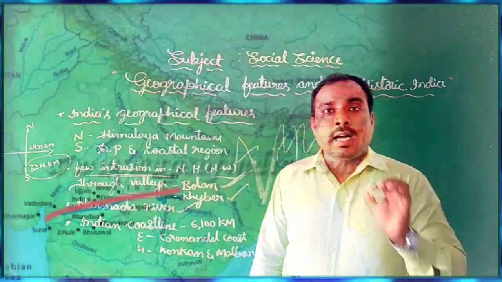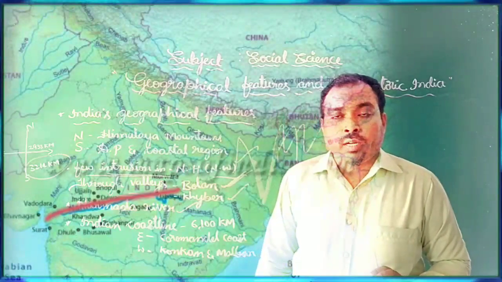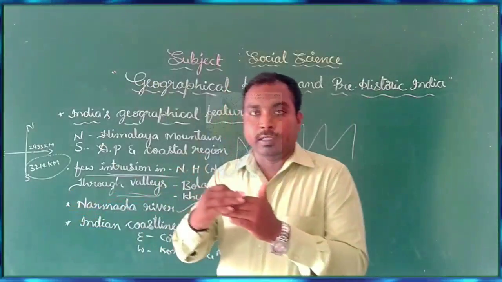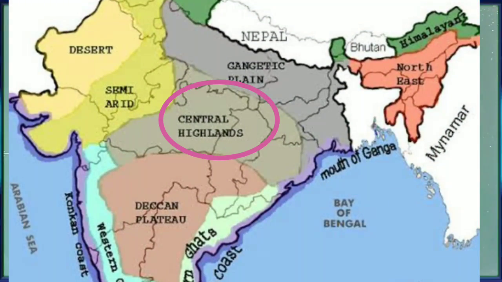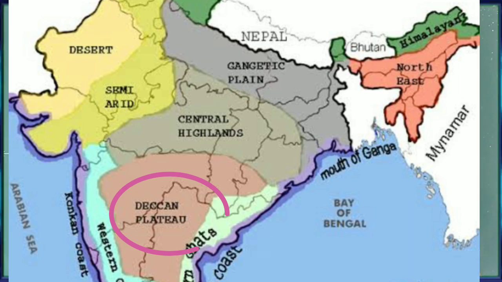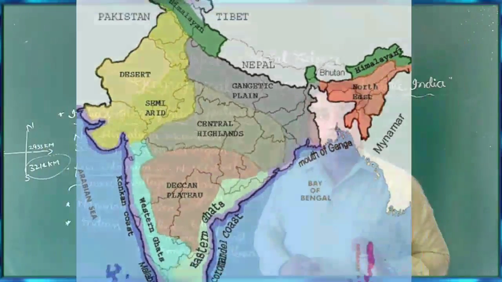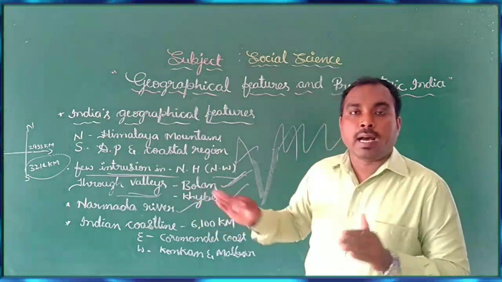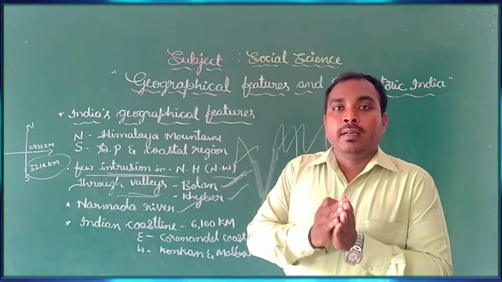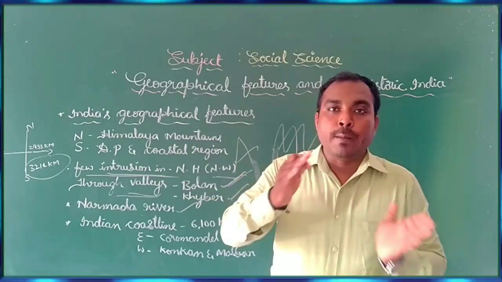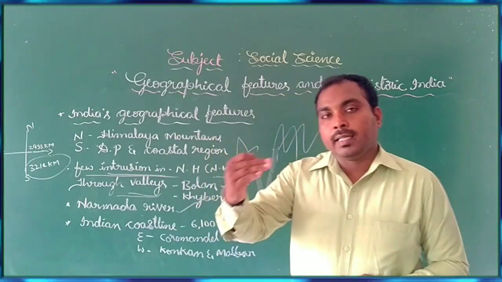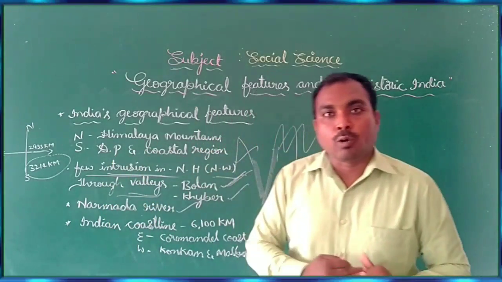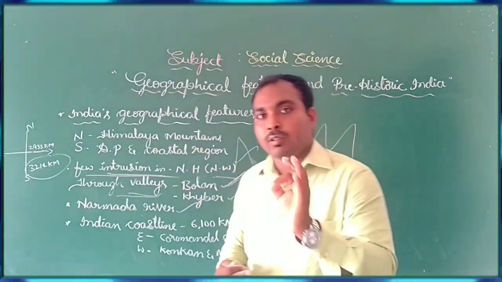It divides India into two parts, North India and South India. In North India, there is the Central Highlands, also called the Malwa Plateau. In South India, there is the Deccan Plateau, or Southern Plateau. So the Narmada River divides the country into two parts and also makes the two important plateaus. In the North, there is the Malwa Plateau, also called the Central Highlands, and in the southern part, the Deccan Plateau is found.